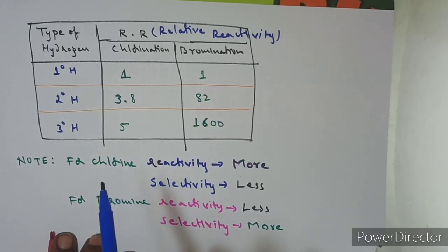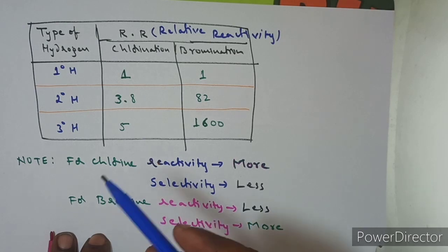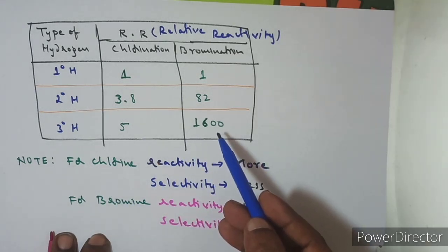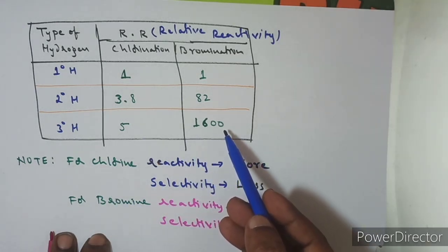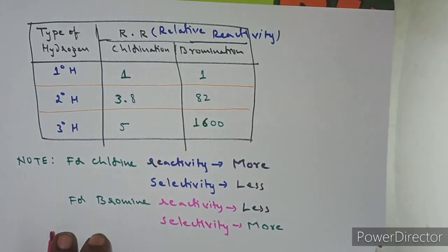So if in a molecule primary, secondary and tertiary hydrogens are there, which hydrogen will be replaced readily? The tertiary hydrogen will be replaced readily, because bromine's selectivity is more and its reactivity towards the tertiary hydrogen is more. So this is what you guys must understand here. Please note it, guys. If you know this information, we can solve many questions very easily. Now let us enjoy the examples.